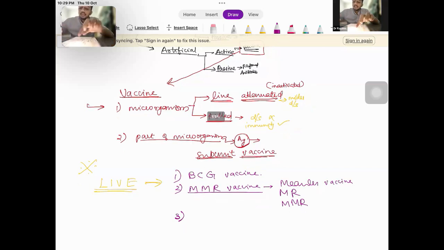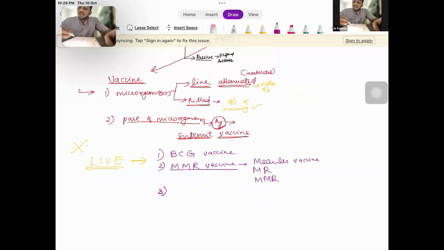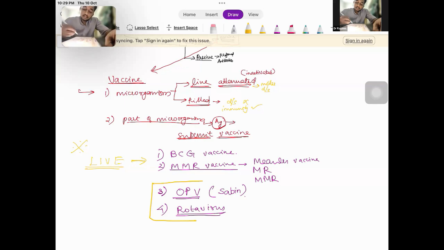And the third one is the two oral vaccines. What are the two oral vaccines? The first one is the oral polio vaccine, also known as Sabin vaccine, and also the rotavirus vaccine. This is the second oral vaccine. Or these two are also what? Live vaccines. So remember, the oral vaccines include oral poliovirus vaccine and the rotavirus vaccine. The OPV and the rotavirus RVV. Both of these are the oral vaccines.